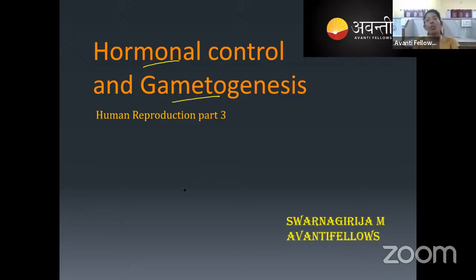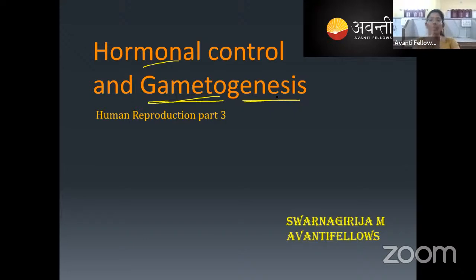These primary sex organs will produce the gametes. In the male reproductive system, there is a testis which produces sperm, and in the female reproductive system, there is an ovary which produces the egg. But how the gamete will be synthesized is called gametogenesis. Gameto means the gamete, and genesis is the synthesis. So here we are going to study the synthesis of a gamete in humans.